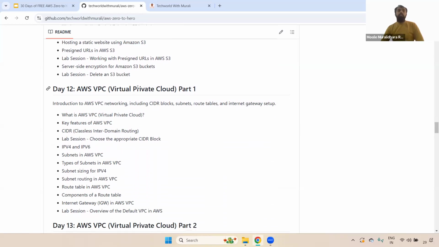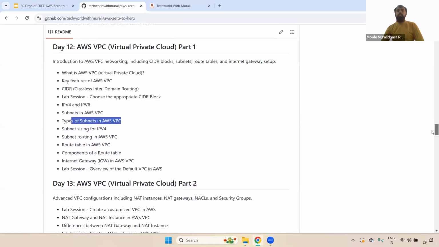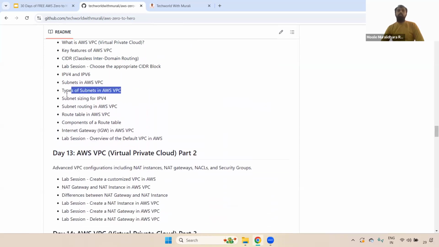Okay, here first we are going to discuss what VPC is, what the features of VPC are, and what CIDR is, how we choose the CIDR, and IPv4 and IPv6, and the subnets, what types of subnets are available. There are different types of subnets available in real time. I have covered everything. And also subnet sizing and subnet routing, route table, what components are available,